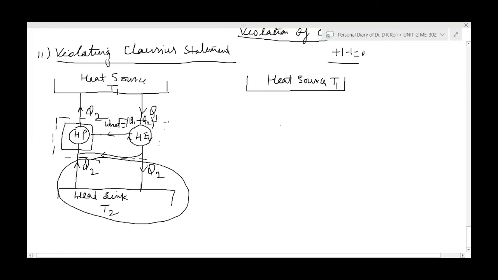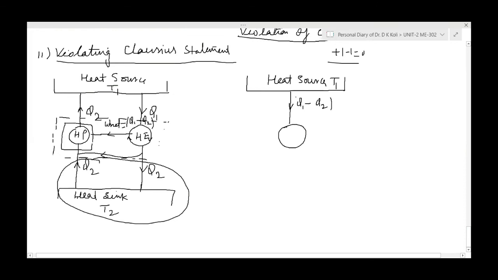Now what is happening? Q1 amount of heat is being taken and Q2 amount of heat is being given to the heat source. Q1 is greater than Q2. So the net amount of heat taken from the heat source is Q1 minus Q2. Is it clear?